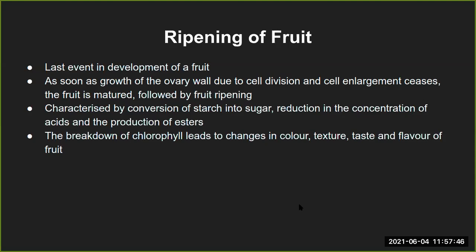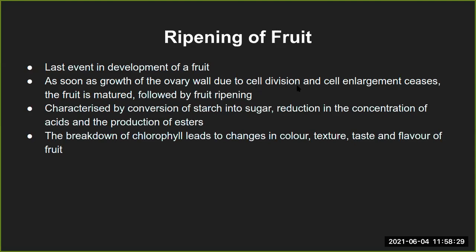Okay. Then obviously the last part of the fruit development, that is the ripening part. As soon as the growth of the ovary wall due to the cell division. So all the processes are part of cell division, starting from the embryo to seed formation to fruit formation. Even whether it's the pericarp, or the pulpy flesh inside, or the seed which is developed within the fruit, all of these happen due to the cell division inside the fruit.